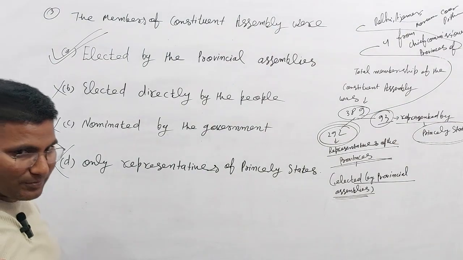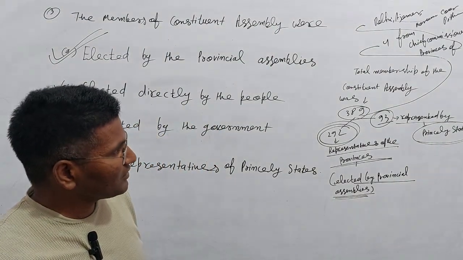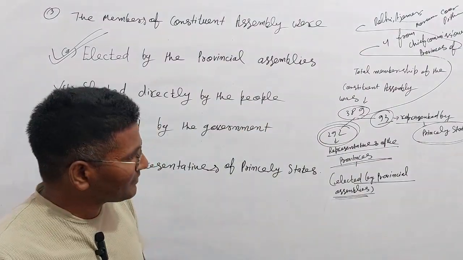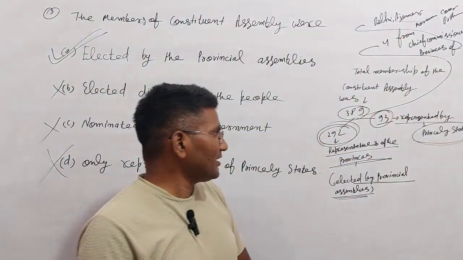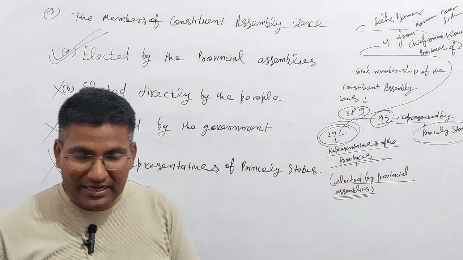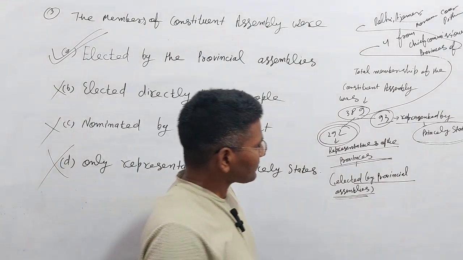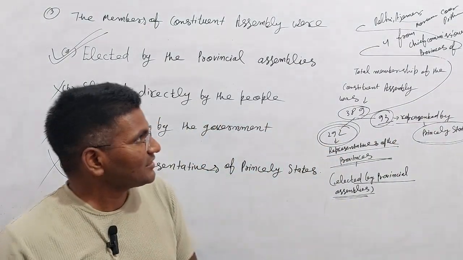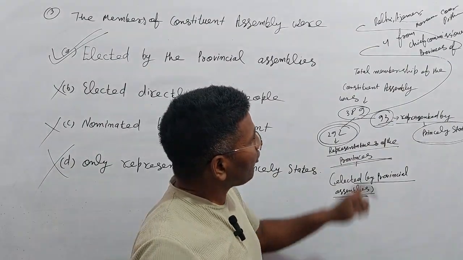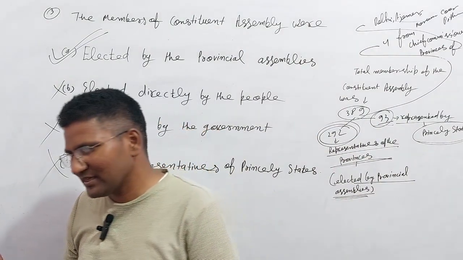If you want to know some more information about the membership of the Constituent Assembly, then you should know 292 represented the provinces elected by the provincial assemblies, 93 represented the princely states, and 4 from the chief commissioner provinces such as Delhi, Ajmer, and some others.